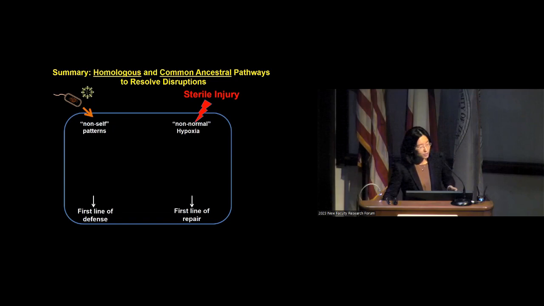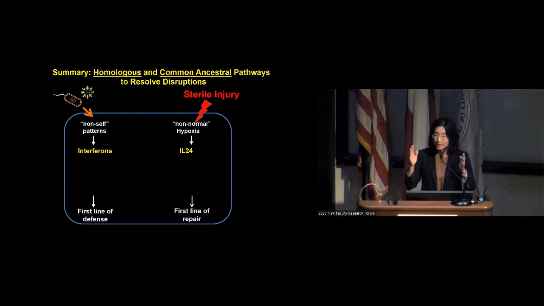So these are not only analogous pathways, but we propose these are homologous and common ancestral pathways to resolve disruption, due to the fact that both pathogen infection and injury induce patterns that normally don't exist in the homeostatic condition. And they both induce interferons versus IL-24.